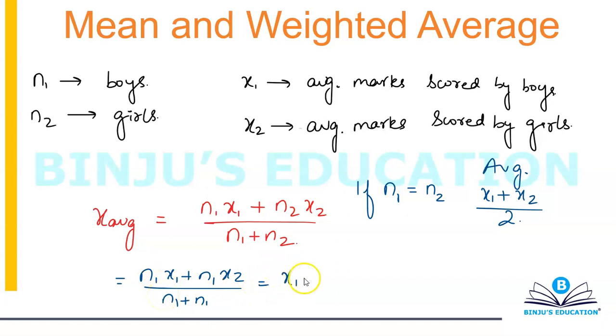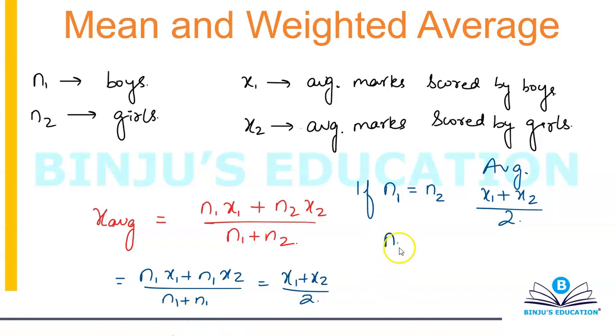So this will simply become X1 plus X2 divided by 2. That's it. So if N1 is equal to N2, you can see that your average is exactly in the middle of X1 and X2, because average basically means exactly in the center.